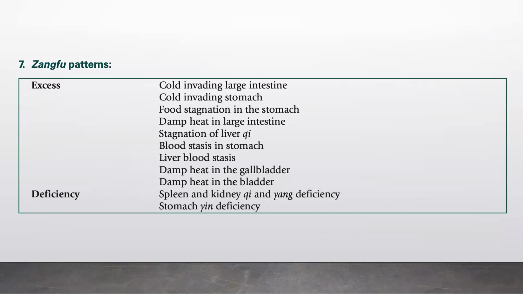So for the Zangfu organ pattern in excess, we can find cold invading the large intestine. It could be cold invading the stomach. It could be due to food stagnation in the stomach, damp heat in the large intestine, stagnation of liver qi, blood stasis in the stomach, liver blood stasis, damp heat in the gallbladder, or damp heat in the bladder. In deficiency, it could be spleen and kidney qi and yang deficiency, or stomach yin deficiency.